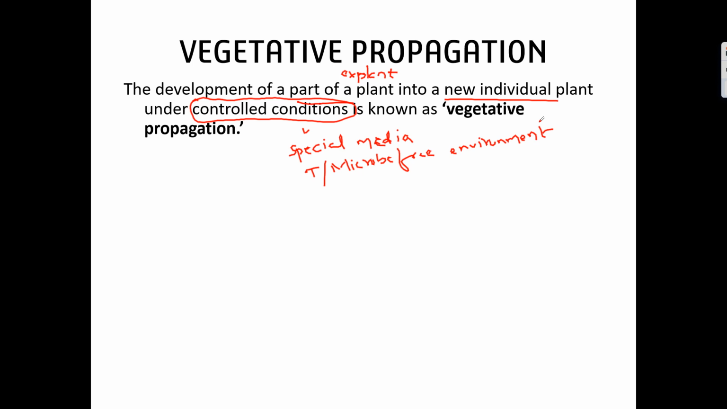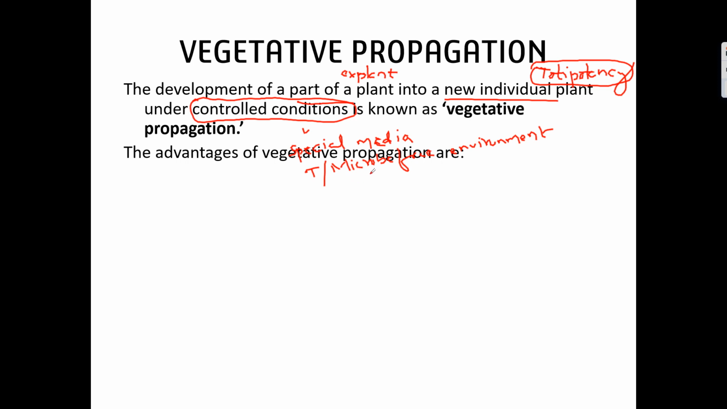The part of a plant from which the new individual plant is developed under controlled conditions is known as vegetative propagation. And the ability of the plant, we call it totipotency. The ability of a plant part or cell to generate the whole plant is called totipotency. And this process is called vegetative propagation.